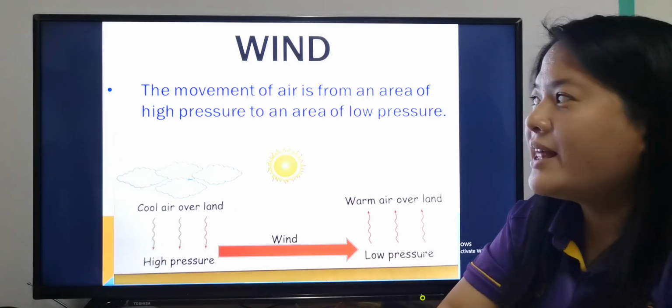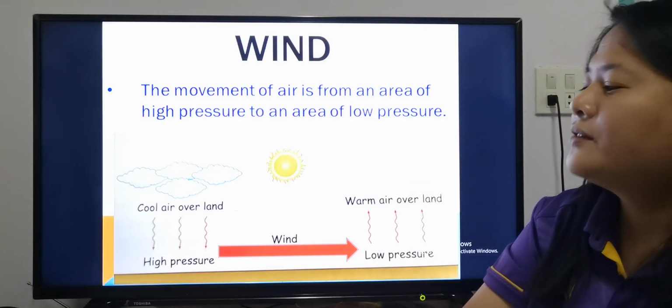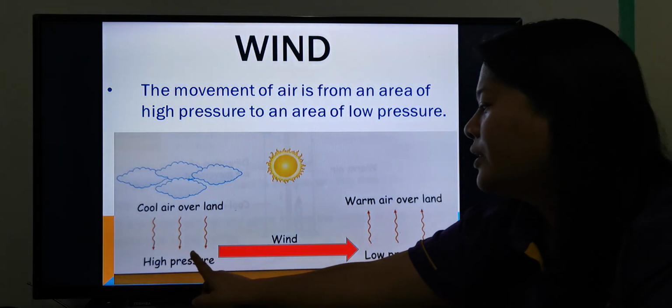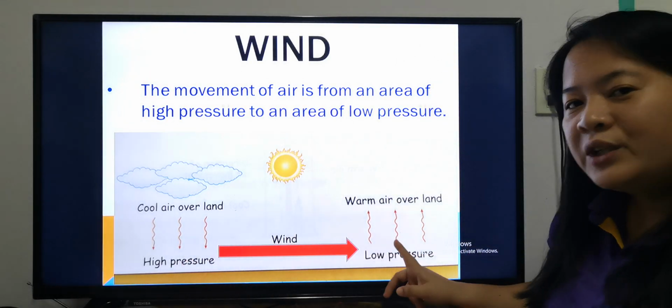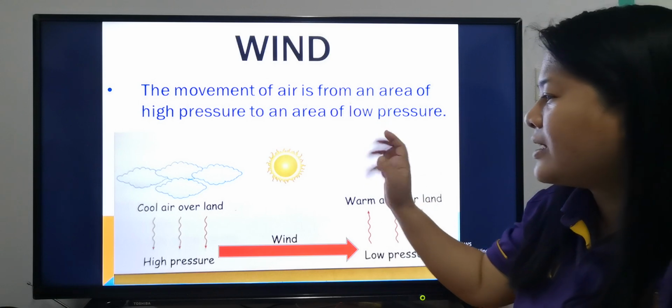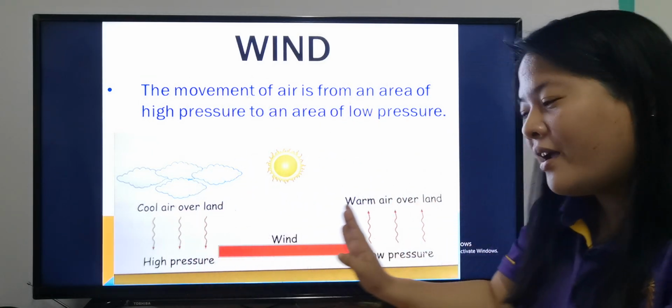Or we can say that the movement of air is from an area of high pressure to an area of low pressure. The wind will blow from the high pressure to the low pressure. Okay, because when the warm air rises, cool air needs to take its place. Okay, there should be air.